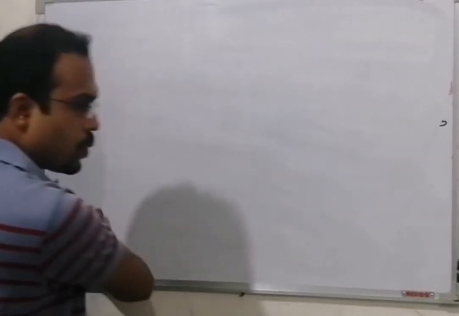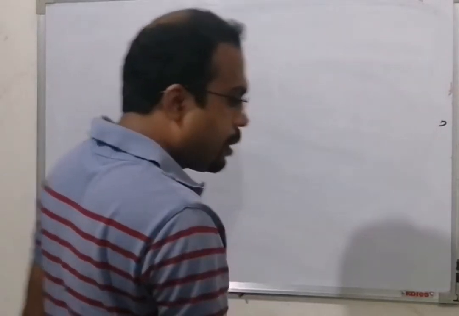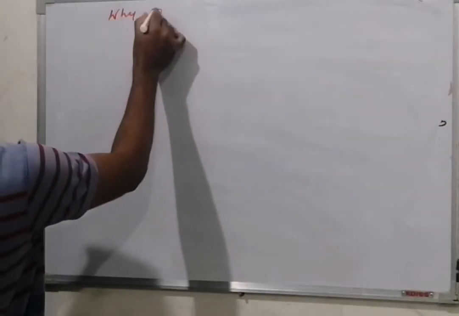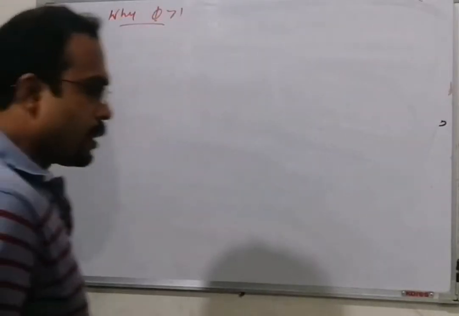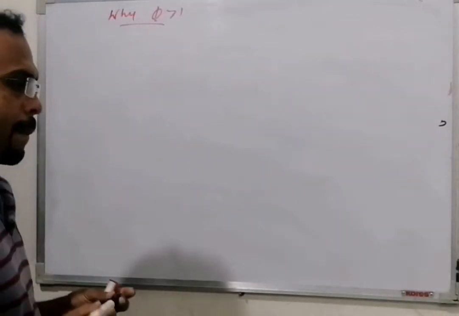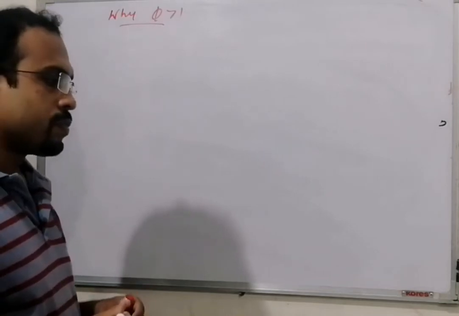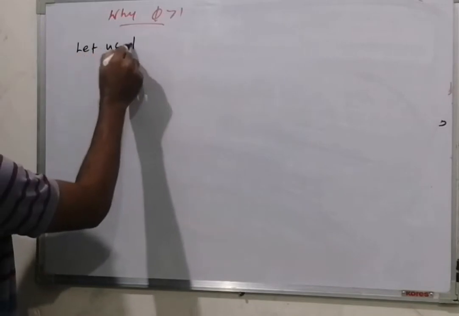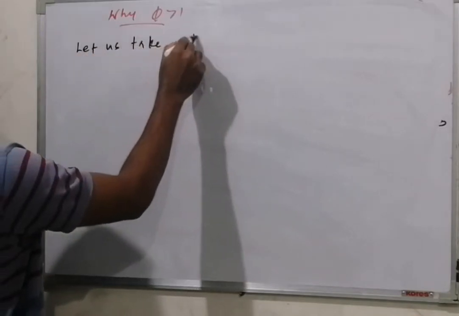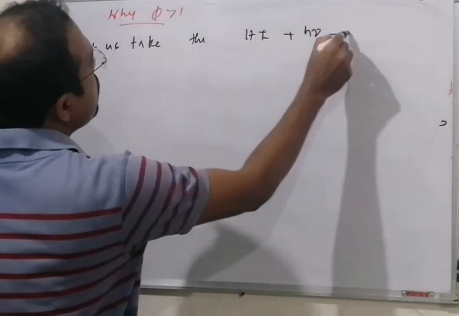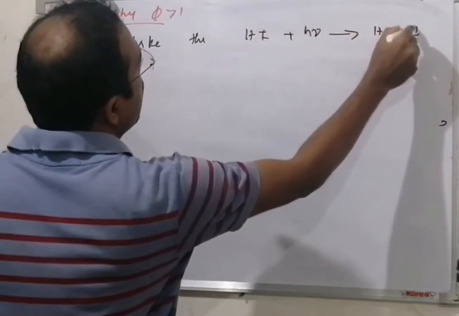Now, why is quantum yield greater than 1? Let us take an example, the reaction HI plus h nu gives H2 plus I2.